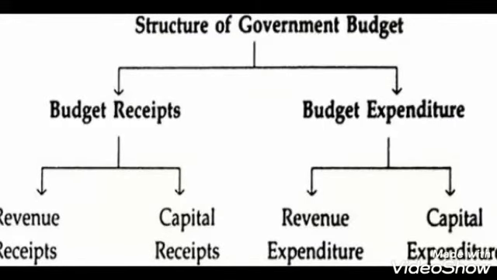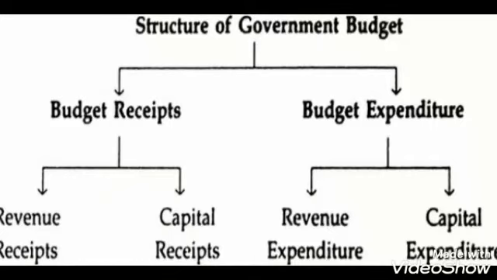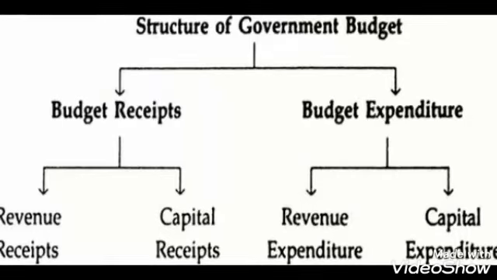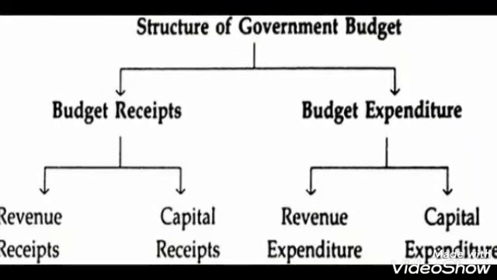So children, when we talk about budget receipts, these are the receipts which refer to the estimated money receipts of the government from all sources during a particular financial year, or you can say a fiscal year.